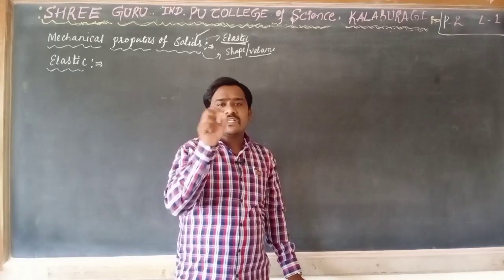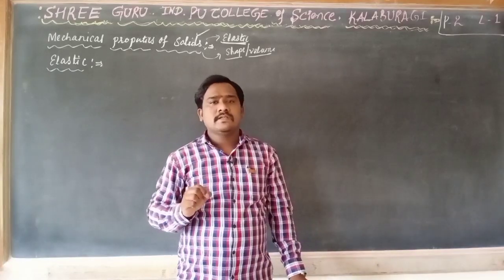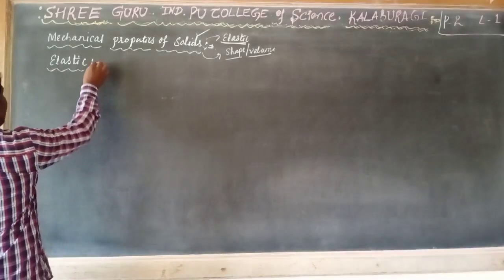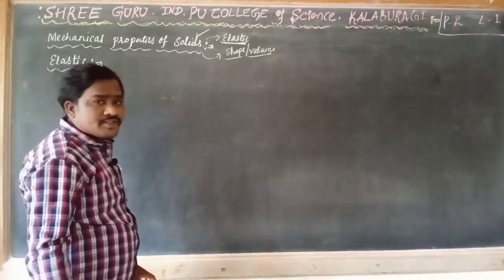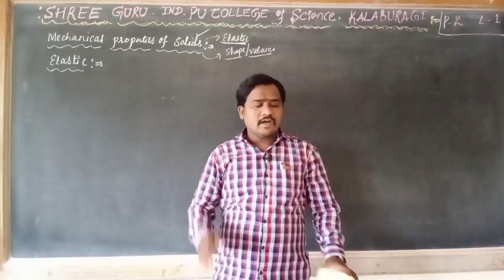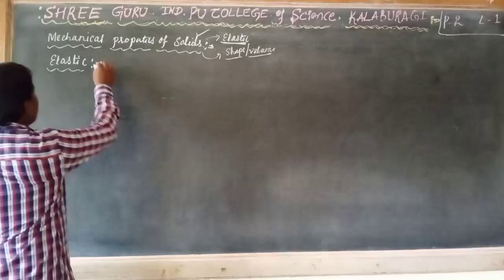That's why steel is more elastic than all other materials. What is the general definition of elastic? The property of a body by virtue of which it regains its original shape or size after removal of external force is called elasticity.